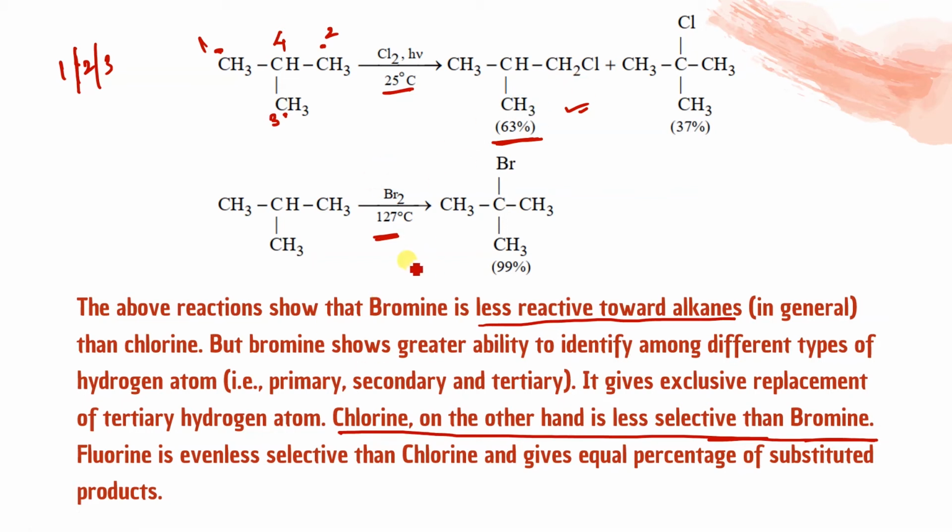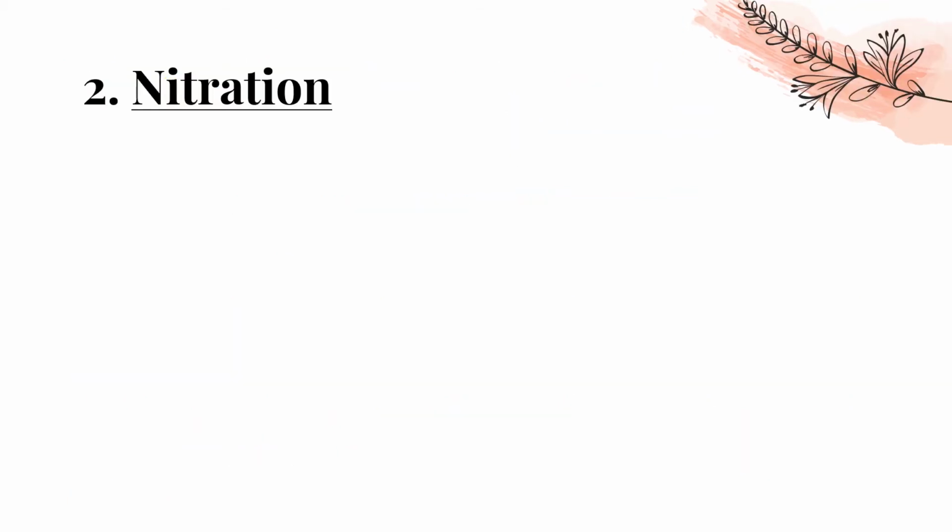You can see that bromine is highly selective. It has chosen the tertiary hydrogen, not the primary one. So that's 99%. Bromine will distinguish between primary, secondary, and tertiary. Fluorine is even less selective than chlorine, and it will react vigorously with primary, secondary, and tertiary alike, giving equal percentages of substituted product, but it is a quite vigorous exothermic reaction, so we generally don't do it.